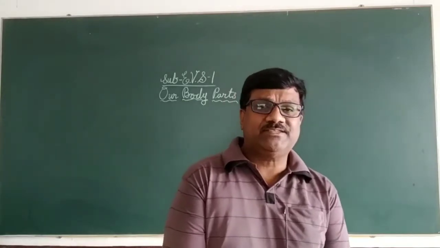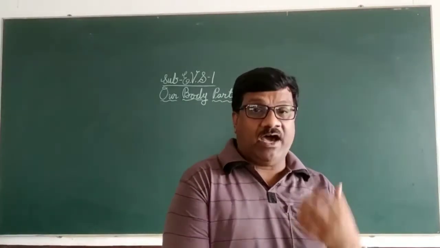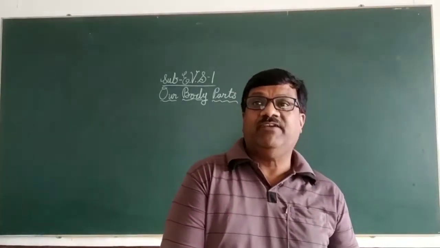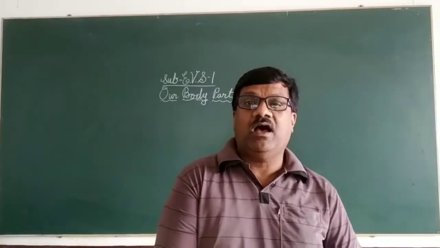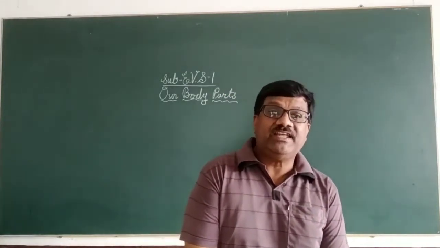External parts means the parts which are outside of our body. And the internal parts means the parts which are inside our body. The outside parts are called external parts.